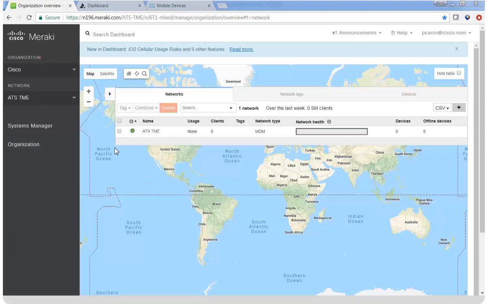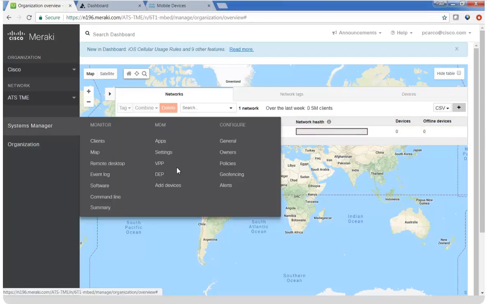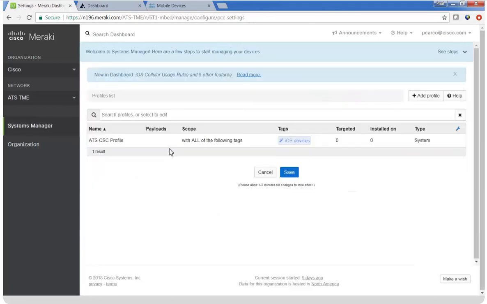But the first thing we need to do here is choose an existing Meraki network. If you didn't have a network, you would define one, but we're going to choose this existing network named ATS-TME. With that highlighted, we navigate to Systems Manager, MDM Settings, and we're going to add a new profile. This is the profile that's going to be pushed to the iOS devices.